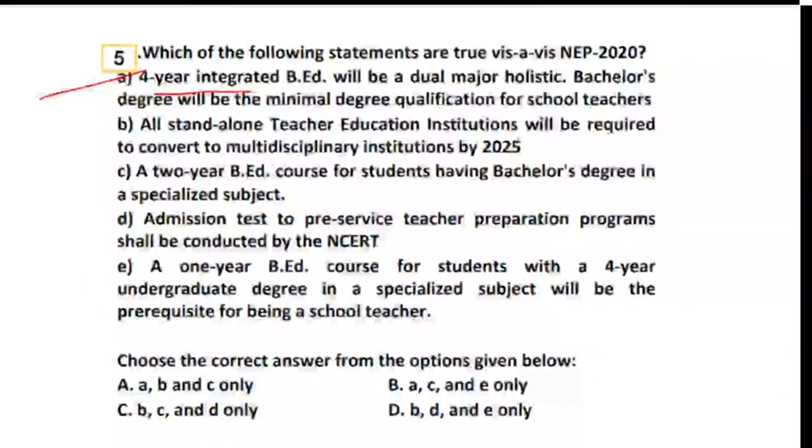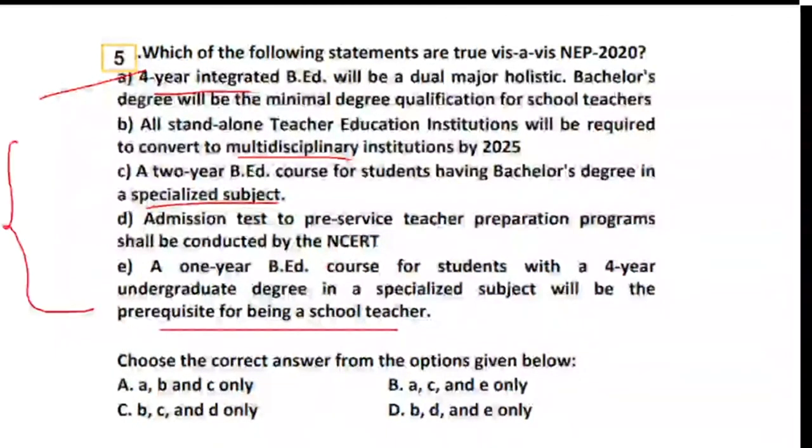A 2-year B.Ed course for students having a bachelor degree in a specialized subject, and admission test to pre-service teacher preparation programs which shall be conducted by NCERT. A 1-year B.Ed course for students with a 4-year undergraduate degree in a specialized subject will be a prerequisite for a school teacher.